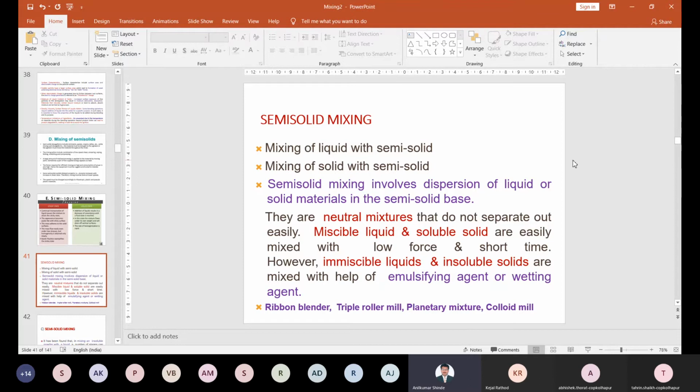So this requires the highest force and the largest time for preparation of the emulsion as compared with the solution. So for the solution it required very low force as well as low shearing, right? But it can be prepared within a short period. But in emulsion, right, the highest stirring force is required. The highest stirring is required for that. And then it requires time to prepare that.